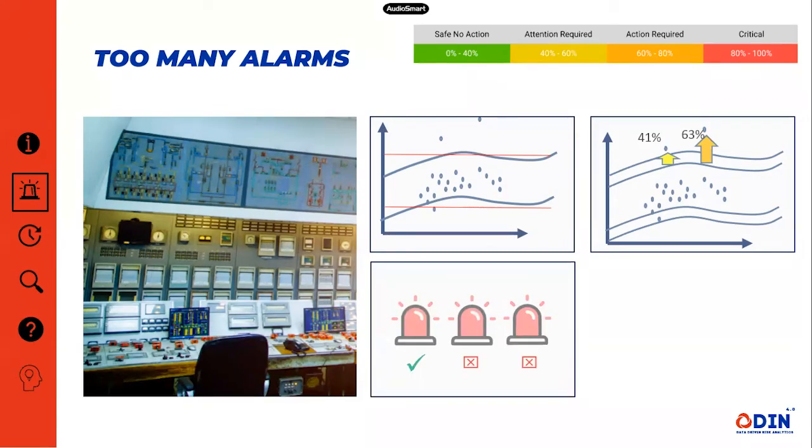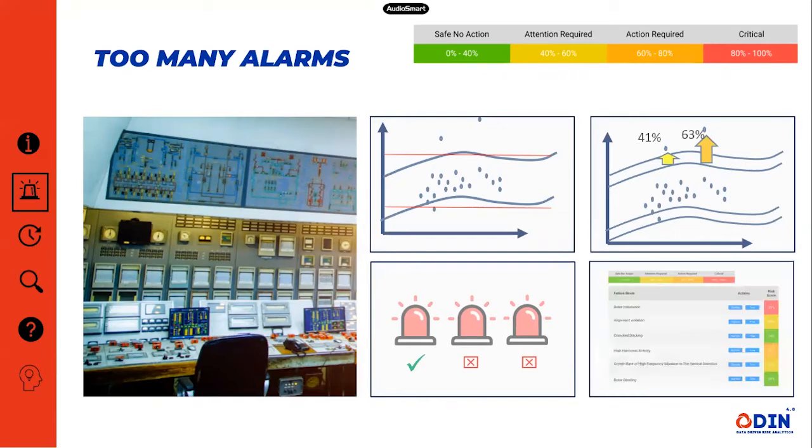Also, we filter these alarms with the ensemble technique presented earlier. And finally, we tie those outliers to potential root causes via the failure tree.